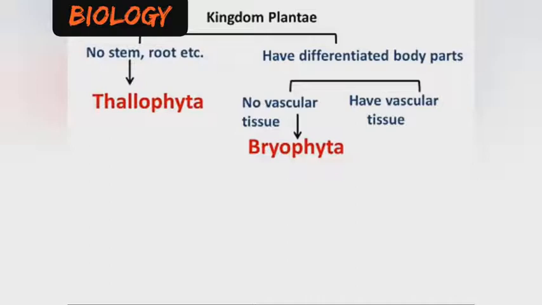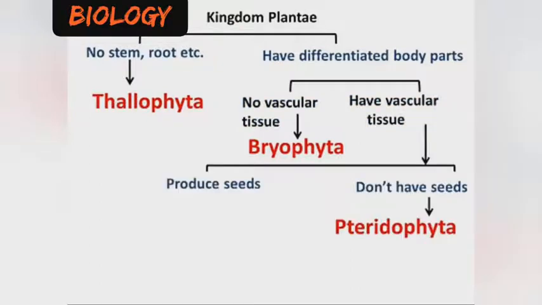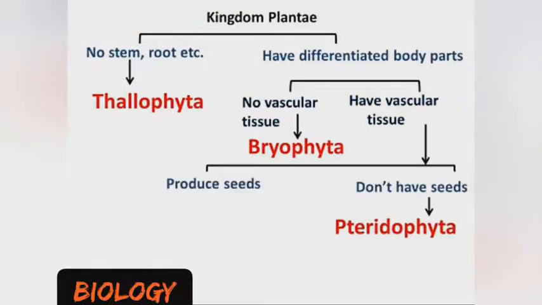The first one we talked about is the Thallophyte, which does not have a differentiated body part. But Bryophytes and Pteridophytes have different body tissues, though Bryophytes do not have vascular tissues.